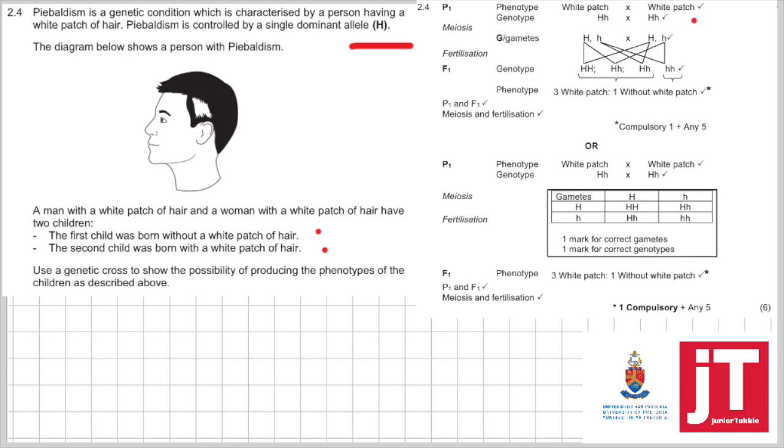So how will you set it up? Look at the memo. P1 phenotype, white patch. Genotype, big H, small h. Then you write meiosis, gametes, you write your gametes out, fertilization. I prefer to look at the gametes in the Punnett square. You can see big H big H, big H small h, big H small h, small h small h. So there will be 3 children with white patch and 1 child without, and that's what they wanted. So 3:1, that's the possibility of the phenotypes of the children. You get a mark for P1, F1, meiosis, and fertilization.